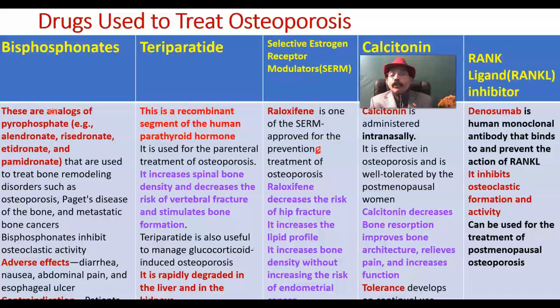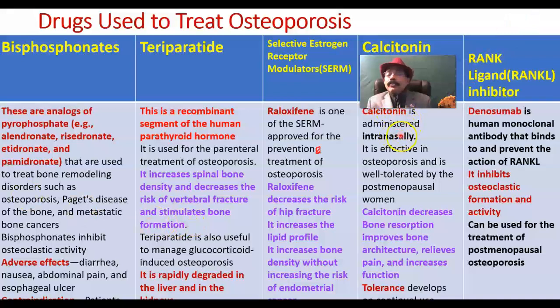So we got the causes of osteoporosis. Some diseases may also cause osteoporosis, like multiple myeloma and type 1 diabetes. Bisphosphonate is a commonly used drug, and alendronate is the most common. Teriparatide is also one of the commonly used drugs. It increases spinal bone density, decreases the risk of vertebral fracture, and stimulates bone formation.